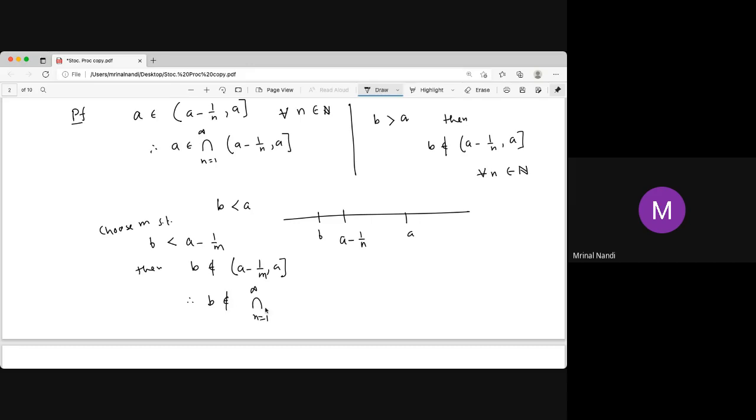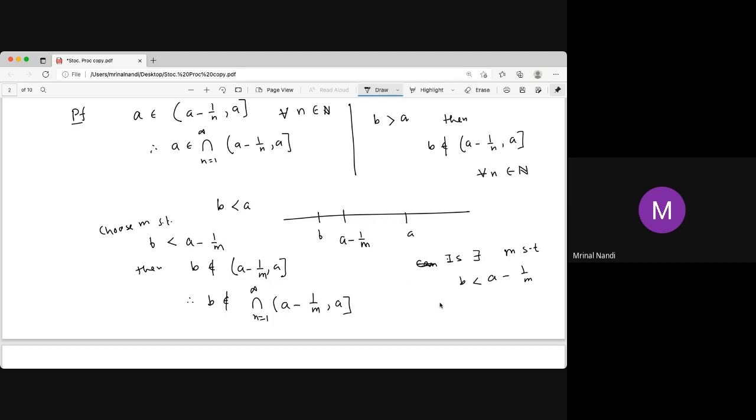To belong to the intersection, B must belong to every set. But since B does not belong to a single set, actually for all n greater than M, B cannot belong to it, because once n is greater than M, the set is again close to A. But can we choose such an element? Is there such an M? If I choose A and B very close, can M exist?